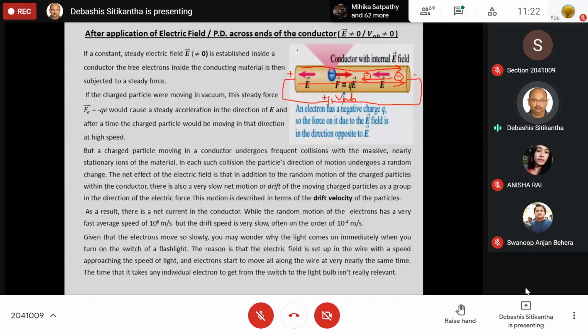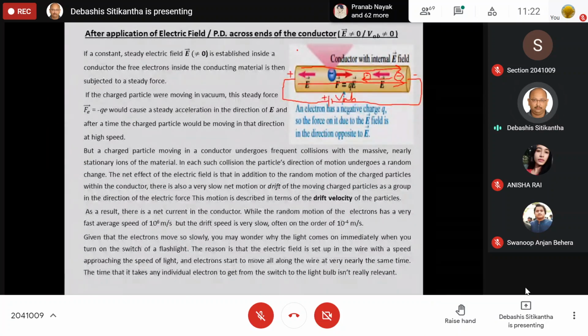So when an electron in the outermost orbit is detached and, because of the field, it is trying to move from the negative terminal towards the positive terminal, obviously it is going to collide with the atom which is just in front of it. Because of this, its speed is going to be limited. That means it is not going to move at the speed of light.